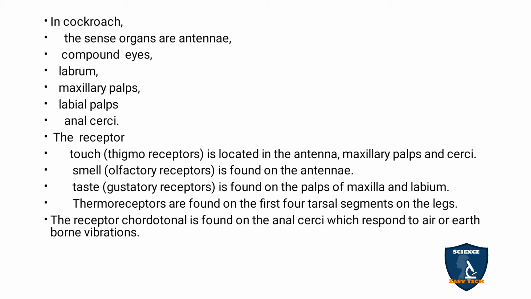In cockroach, the sense organs are antennae, compound eyes, labrum, maxillary palps, labial palps, and cerci. So these are the sense organs. The antennae respond to chemical stimuli: if food is there, it will go toward it, and if there is anything harmful, it will give a signal. And compound eyes, we are able to see them. So labrum, maxillary palps, labial palps, anal cerci, all of these are sense organs.